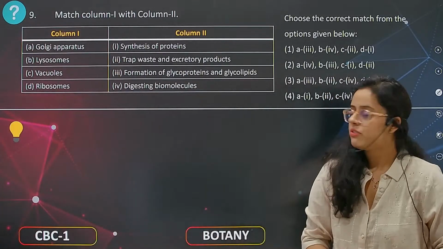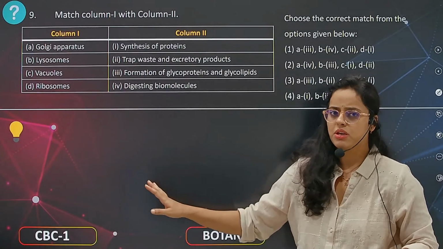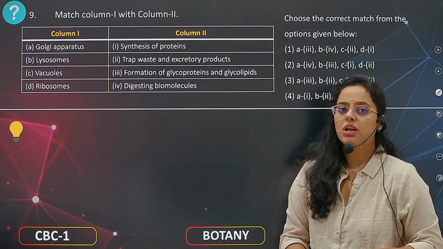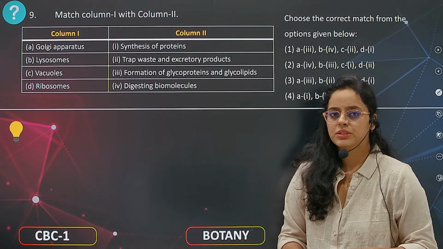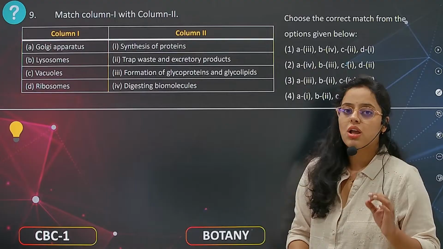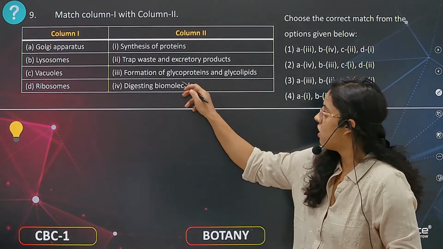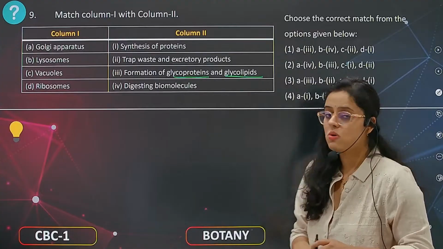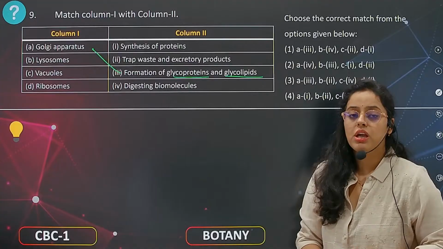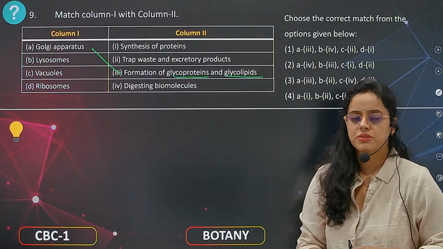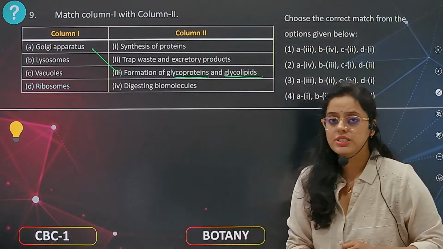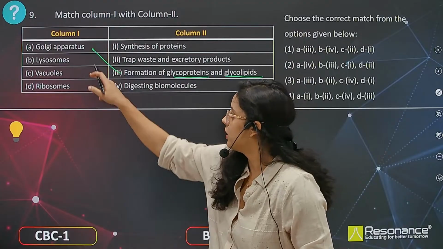I am going to give a 2 or 3 second gap so that you can guess the answer correctly. So what is the function of Golgi apparatus? A, 1, 2, 3, 4. The Golgi apparatus is in formation of glycoprotein and glycolipids. So the answer for A will be 3. Now what about B, lysosomes? The lysosome function is digesting biomolecules, right?